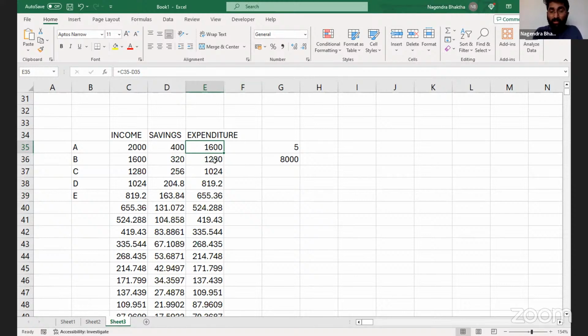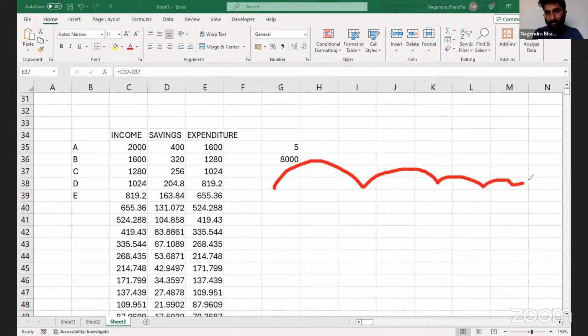The second pitch is 1280, a little smaller, and even smaller after that. So we call this the ripple effect: a big pitch, then small pitch, small pitch, and so on. This first pitch is the biggest, 1600. The second pitch is 1280. The third pitch is 1024. These are my expenditures.